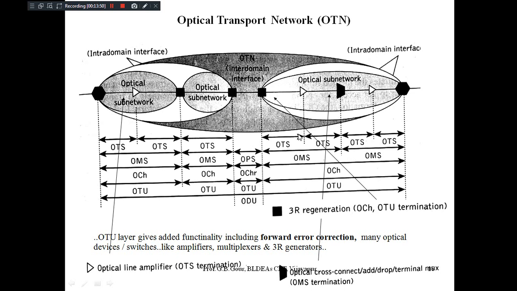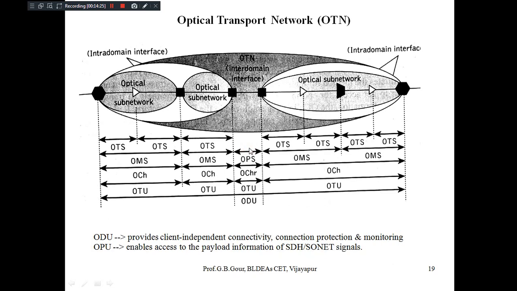Otherwise, the further explanation remains the same: what OTS does, what OMS does, what OCH and OTU do. You explain it with respect to one, and similarly it happens the same as on the left side. But the main thing you have to explain is the functional differences. The sections you observe here and here are quite different, but the operation of each block remains the same.